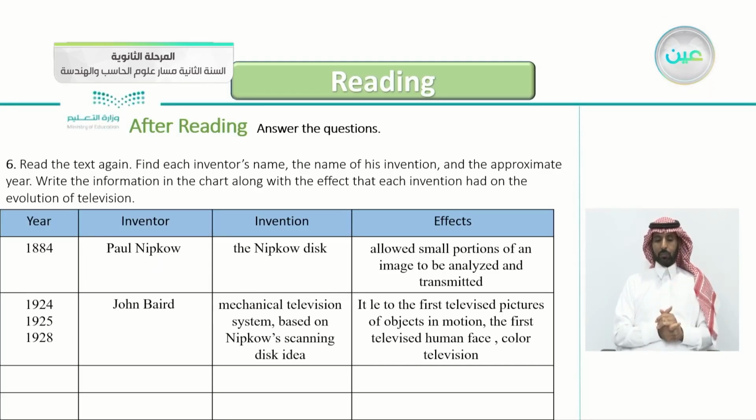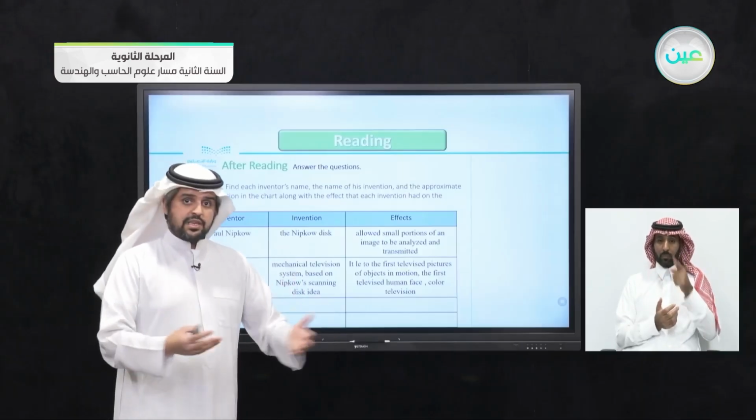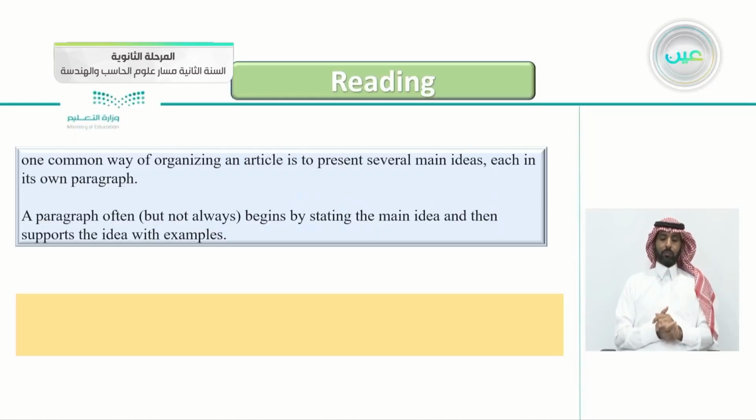The second one, we have 3 years, 1924, 25, and 28, by John Baird. He invented a mechanical television system based on Nipkow's scanning idea. It led to him creating the first televised pictures of objects in motion, the first televised human face, and color television. So I did the first 2. You can continue the rest by yourself.